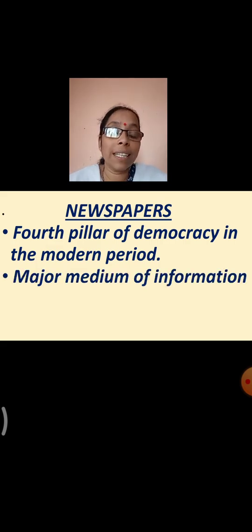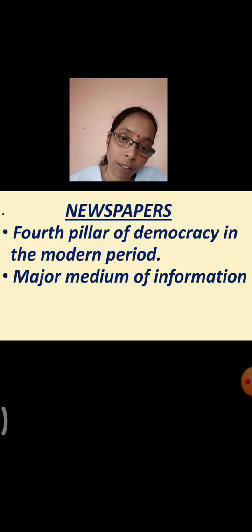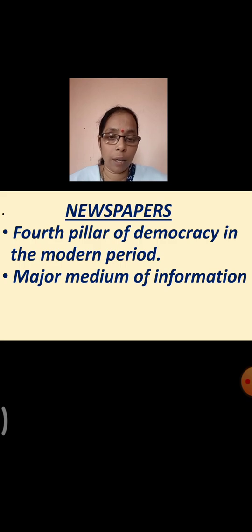Because it is one of the major mediums for information. How would people get information about the events or about what is happening in their surroundings? It is through this medium, that is the newspaper. It provides information related to political, social, economic, cultural, from all backgrounds.